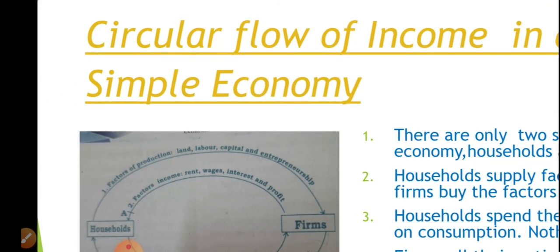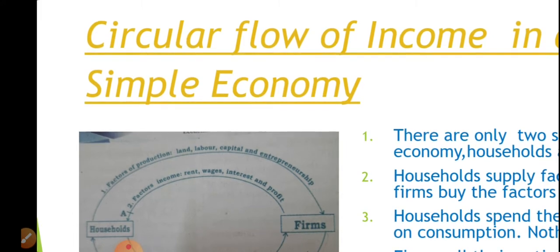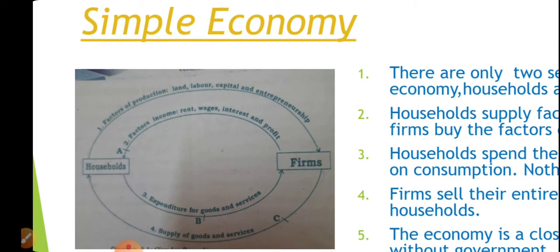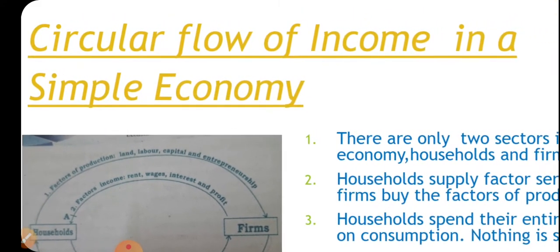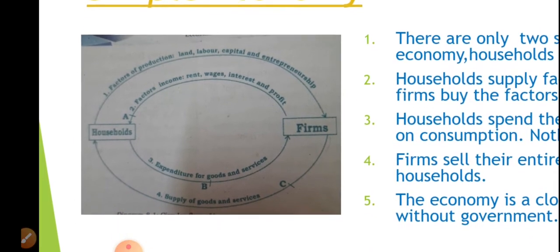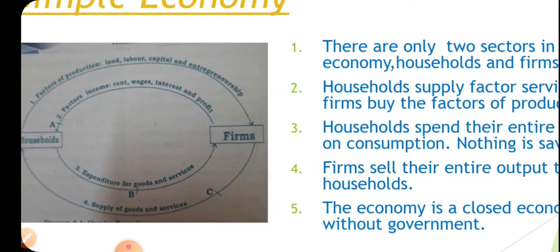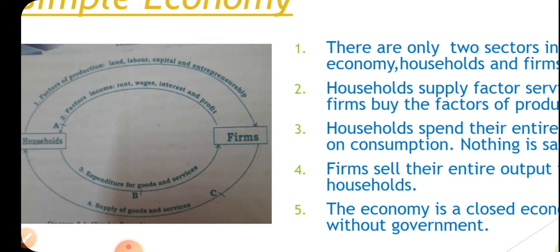What is a simple economy? A simple economy is a two-sector model which includes only two sectors, that is household sector and firm. We are going to study a circular flow of income in a simple economy. So see the picture, the diagrammatic representation of circular flow of income in a simple economy. There are two sectors in the economy. The first one is household sector and the second one is firm. Let's see how the circular flow of income works in a simple economy.